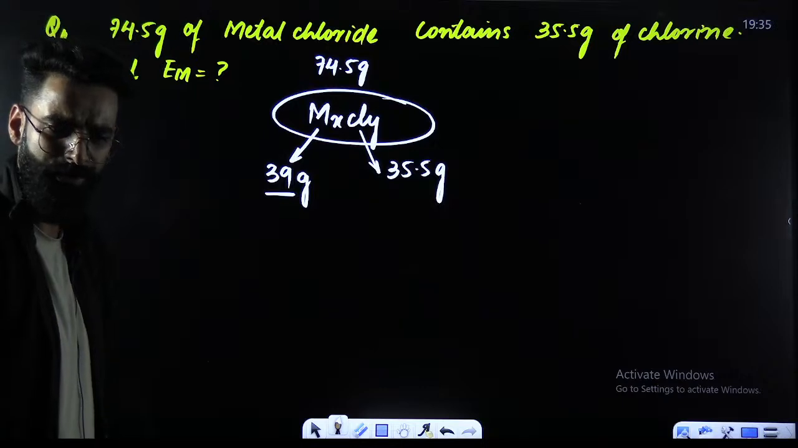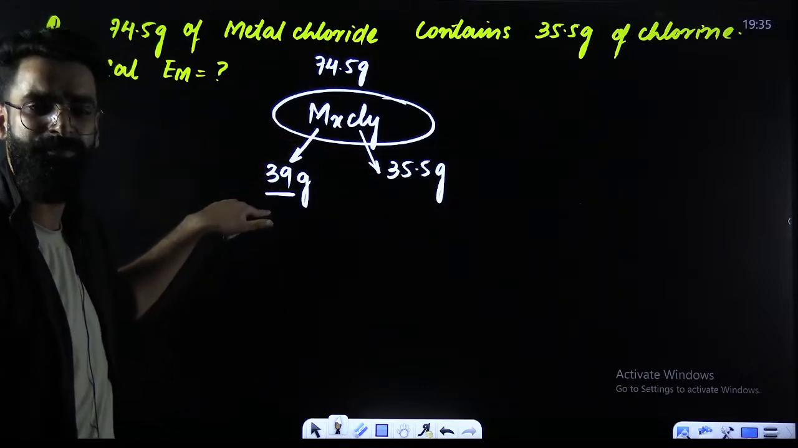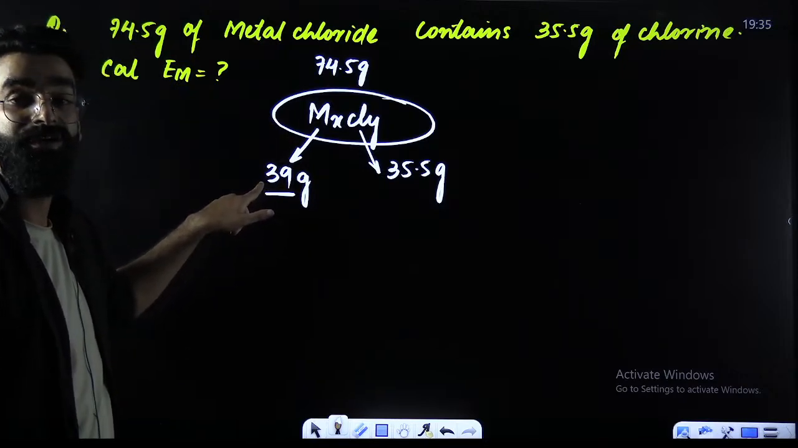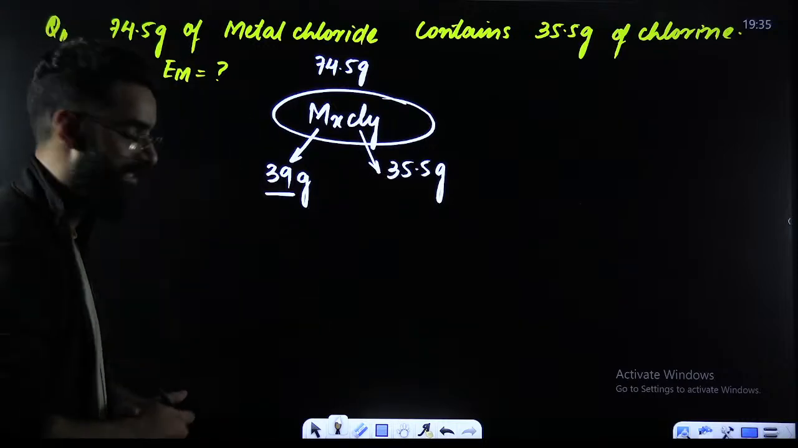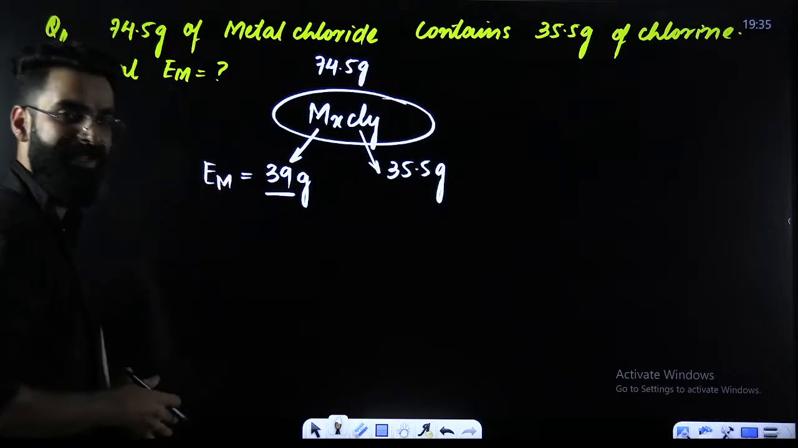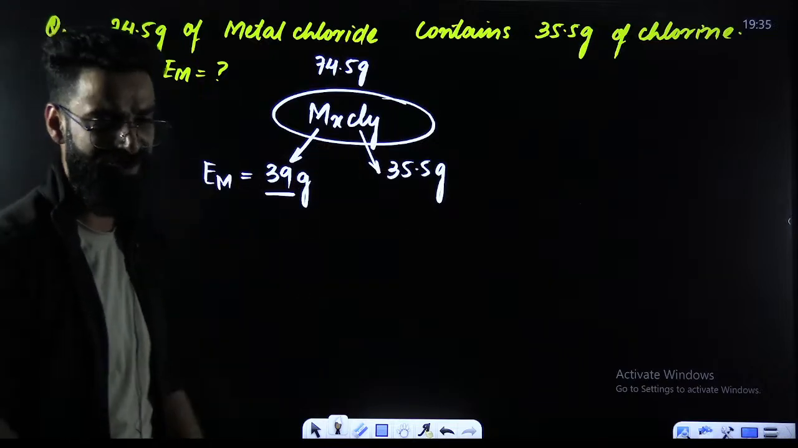This is something which I got to know. 35.5 grams of chlorine has combined with 39 grams of metal. And that mass of substance which combines with 35.5 grams of chlorine, what do I call that as? I call that as equivalent mass. So equivalent mass of metal here directly is nothing but 39 grams. So this is the mass of metal that has combined with 35.5 grams of chlorine.